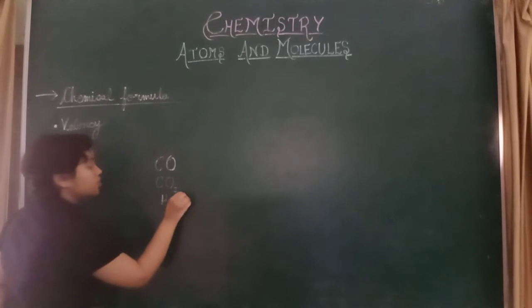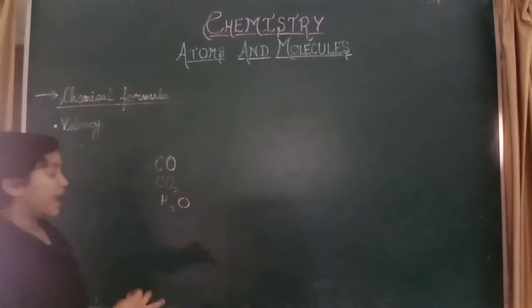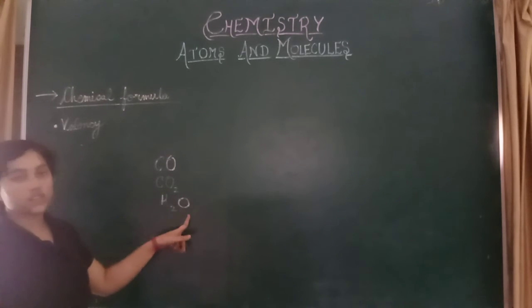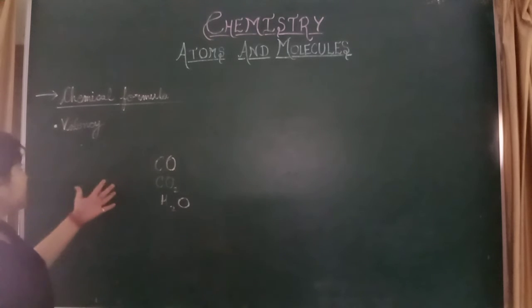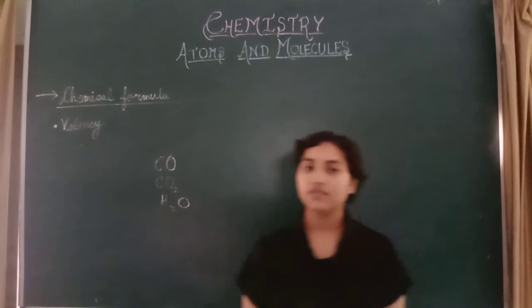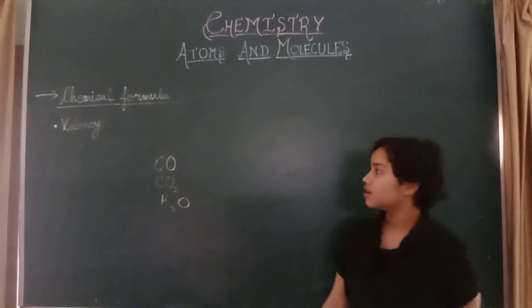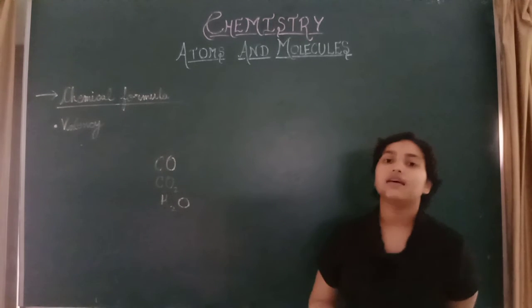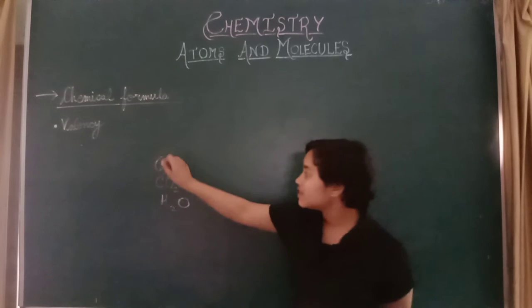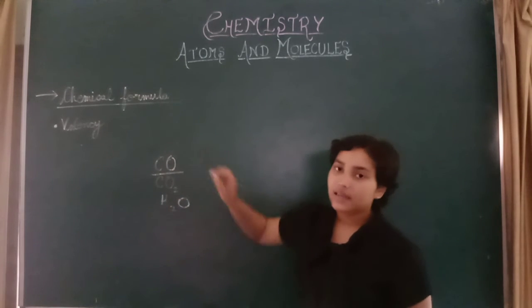There are also 3 atoms present in it: hydrogen 2 and oxygen 1. There are many examples: AgCl, BrCl. So a chemical formula consists of at least 2 elements.